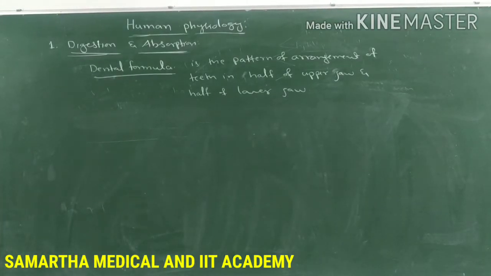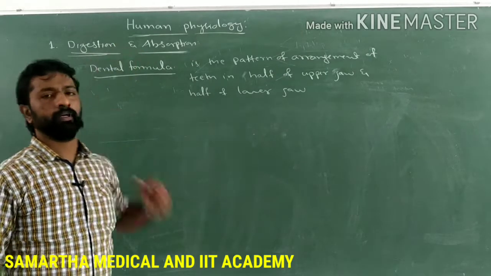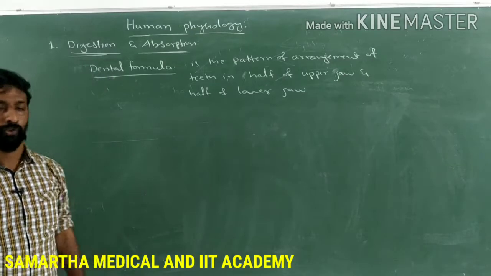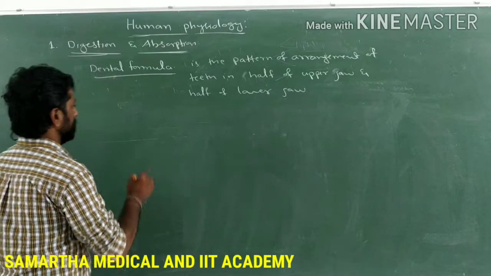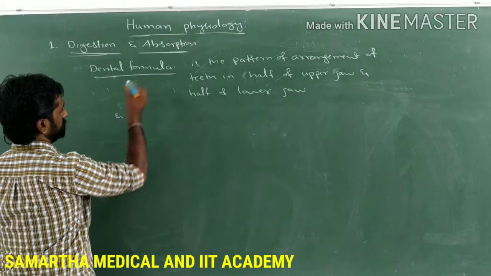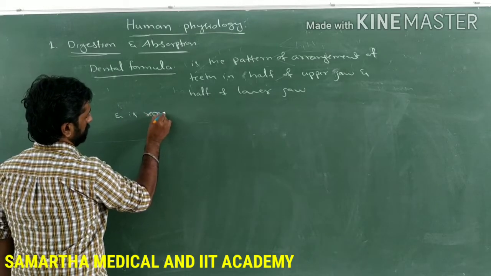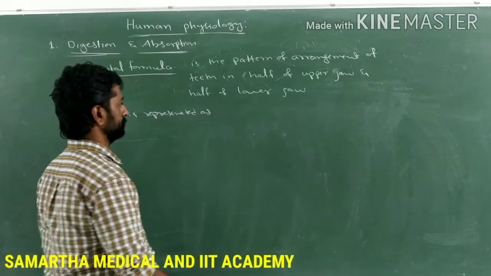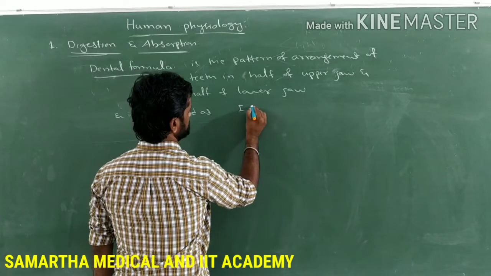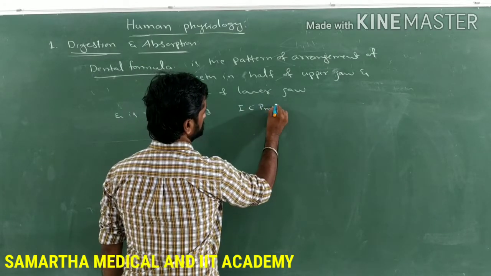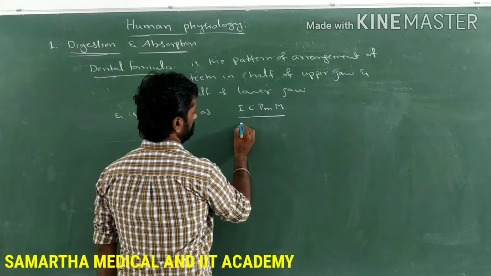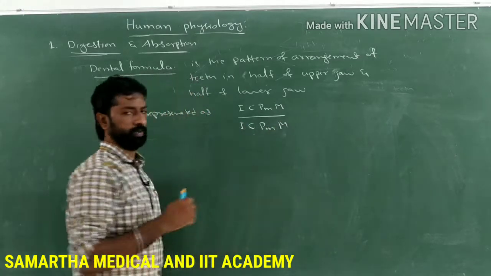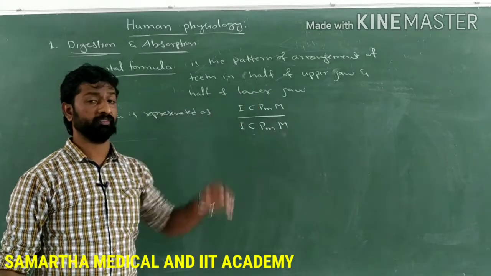So what do we mean by dental formula? It is the pattern of arrangement of teeth in half of the upper jaw and half of the lower jaw, and it is represented as I, C, PM and M by I, C, PM and M. So what do this I, C, PM and M refer to?